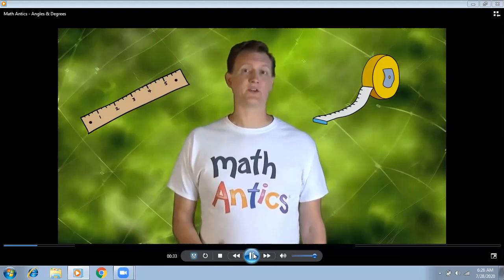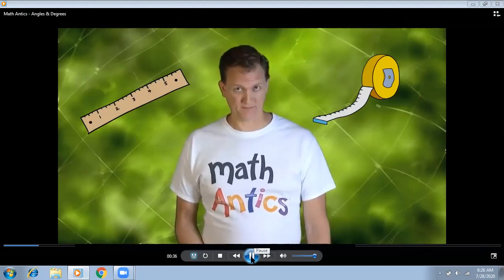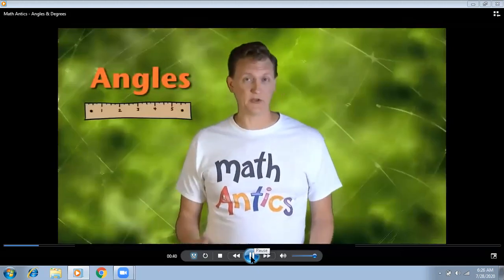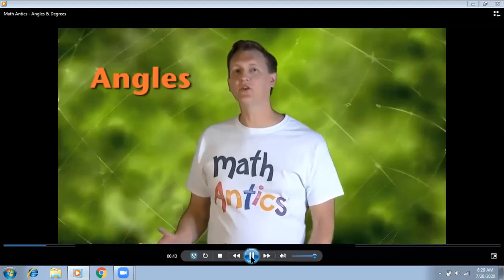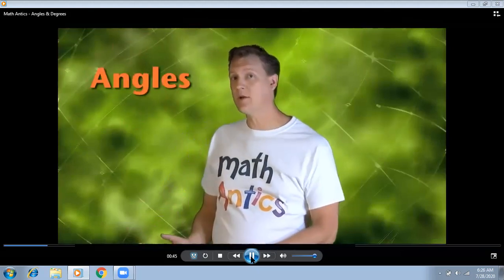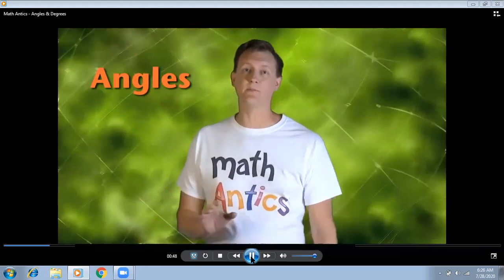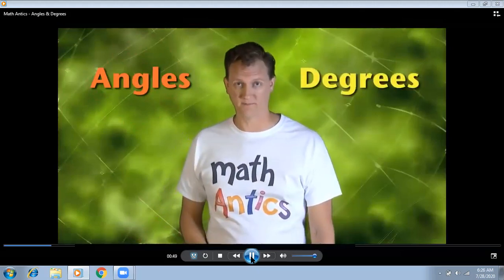Units would be inches or centimeters or something like that, right? But when it comes to angles, you can't use a ruler or units like centimeters, because angles aren't about length. Angles are about rotation, and to measure how much something is rotated, we use a special unit called degrees.